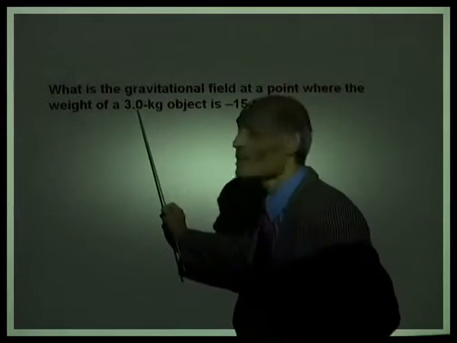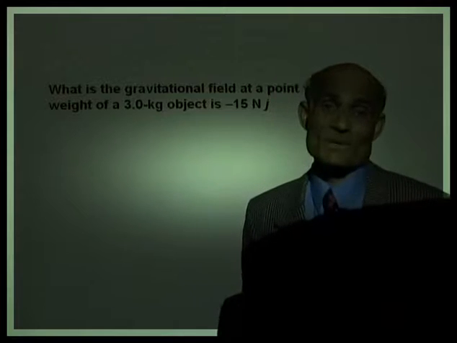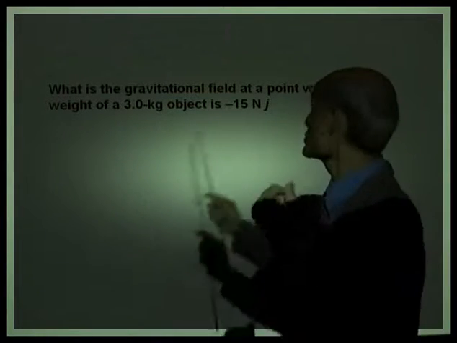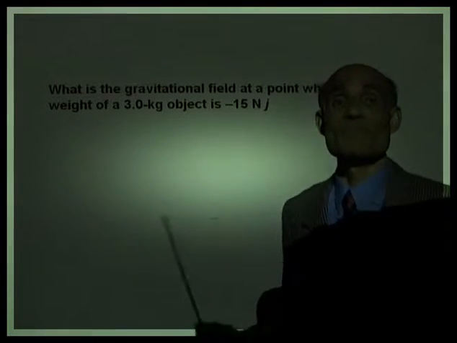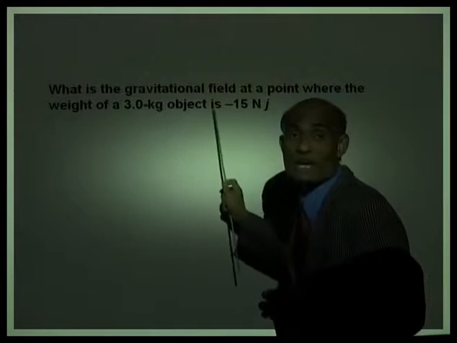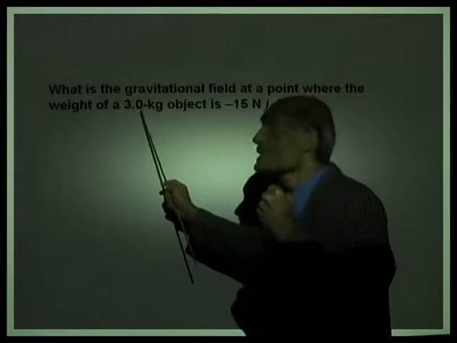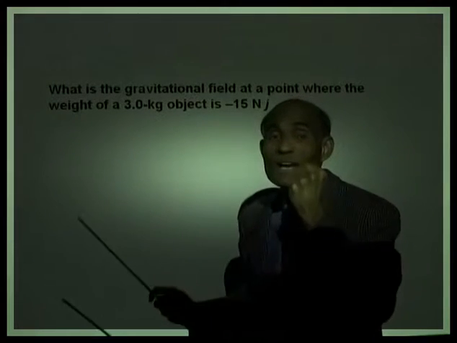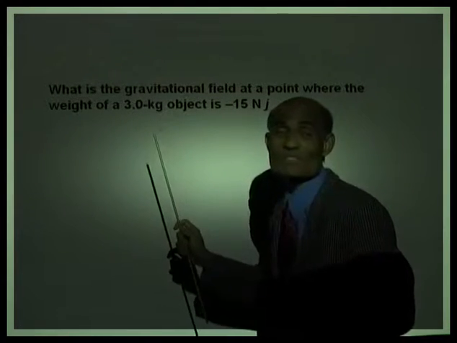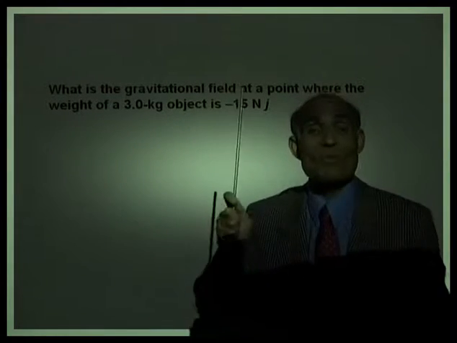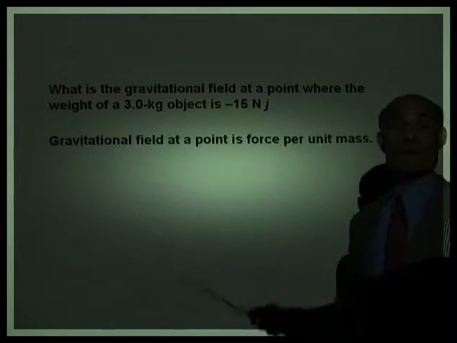The weight of a 3 kilogram object is negative 15 Newton j. Now, if you understood the concept I described, you can give me the answer right away. Gravitational field is the force per unit mass. The weight of a 3 kilogram object is negative 15 Newton, which means that is the force on the 3 kilogram object. Therefore, if you place 1 kilogram, what will be the force? If this is the force experienced by the 3 kilogram object, what will be the force experienced by a 1 kilogram object? Gravitational field at a point is force per unit mass.